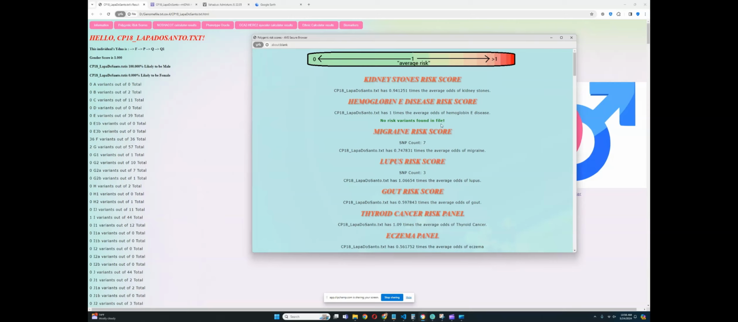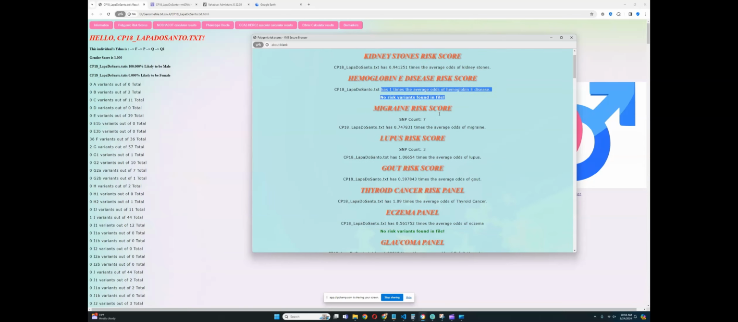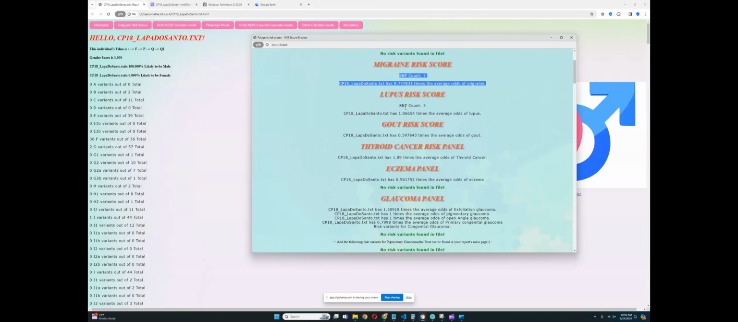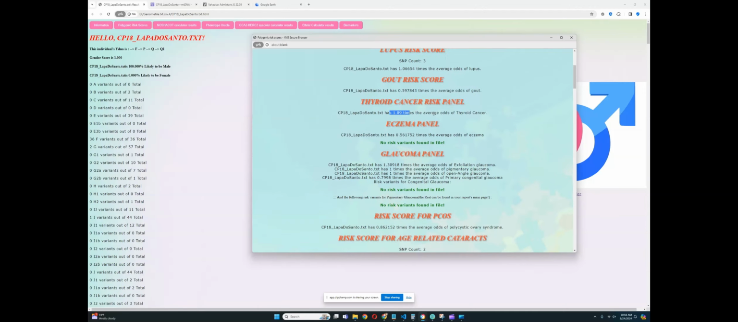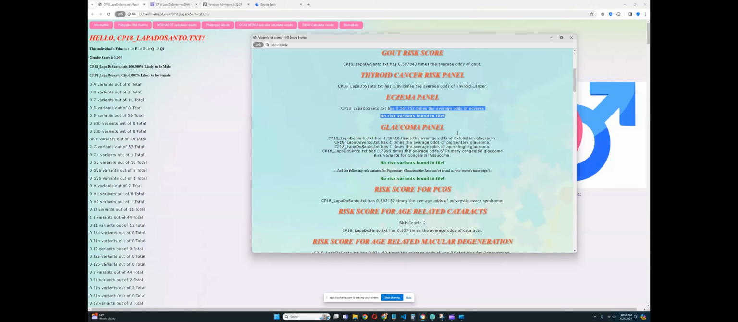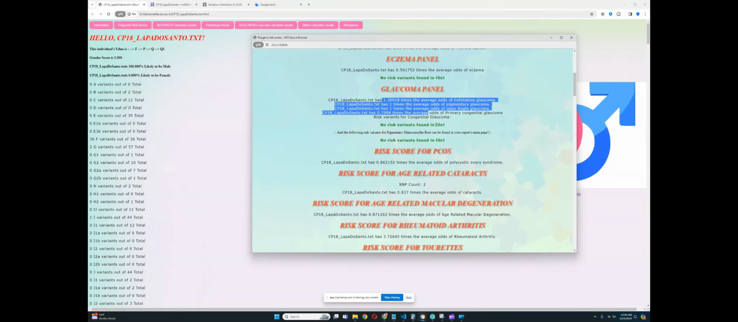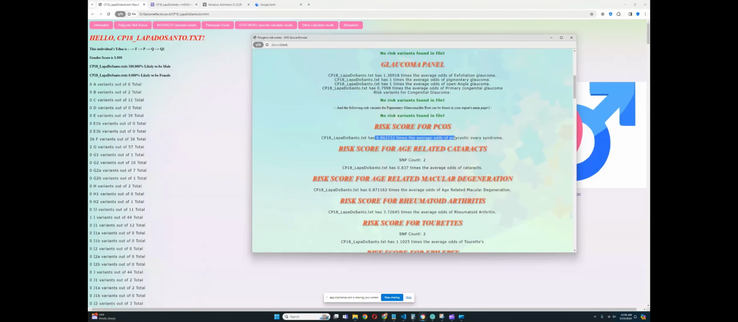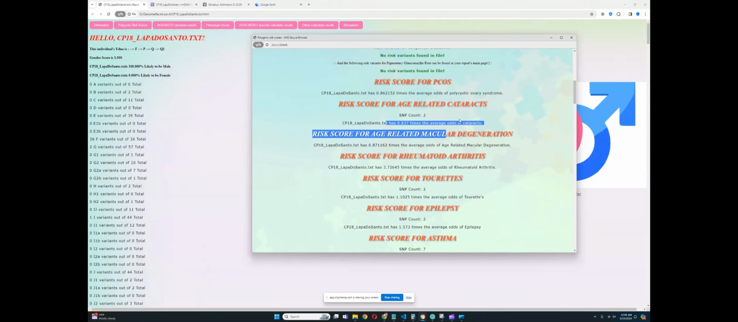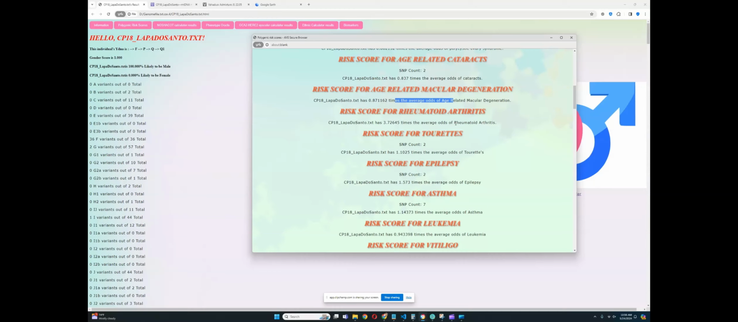Okay, looks like he has a predisposition to slightly below average odds of kidney disease. No risk variance for hemoglobin E disease, nothing was found. Slightly below average odds for migraine, average odds for lupus, very low odds for gout, slightly above average odds for thyroid cancer, very low odds for eczema, average odds for exfoliation glaucoma and primary congenital glaucoma, below average odds for polycystic ovary syndrome, below average odds for cataracts, below average odds for age-related macular degeneration, very high odds for rheumatoid arthritis. Let's look it up actually.